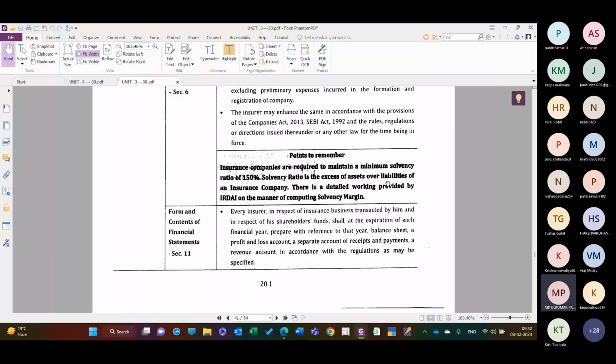I take car insurance, general insurance, right. I take medical insurance, in case I have an accident, get hospitalized, or fall ill, right? And I will have to go to the hospital, so I don't have the money to pay the medical expenses, so I will take a medical insurance premium. It doesn't come free, right? So suppose I take a medical insurance policy of 3 lakh rupees. Then if my medical expenses are 3 lakh, it is the liability of the insurance company to pay me, so that is the liability.